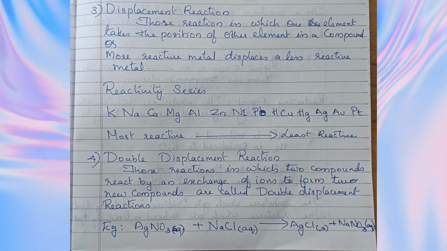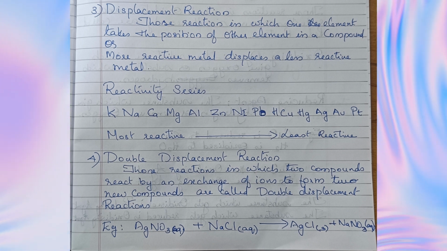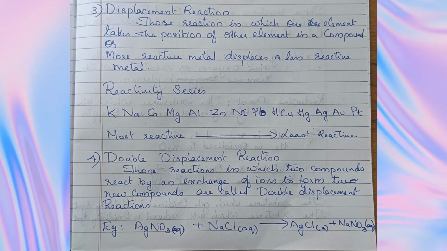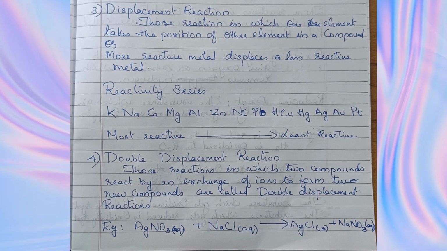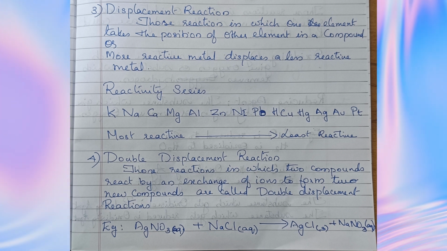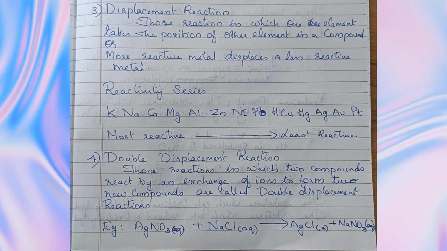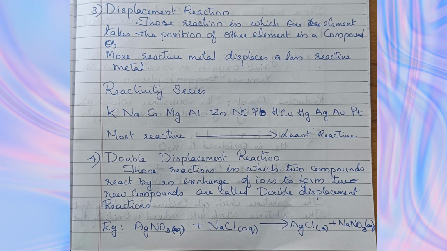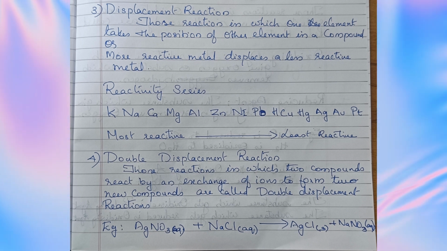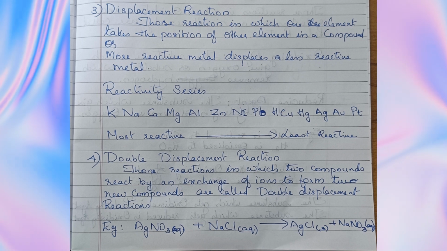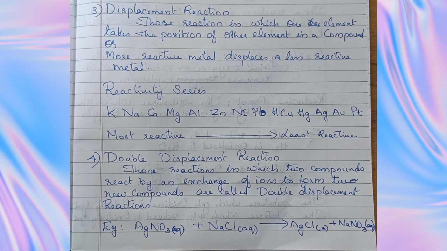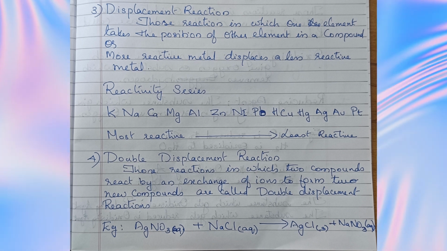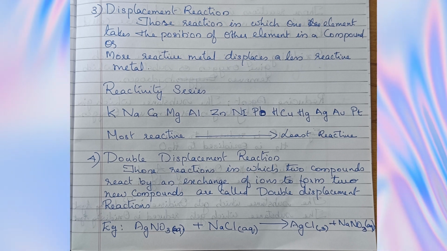Displacement reaction. Those reactions in which one element takes the position of another element in a compound, or a more reactive metal displaces a less reactive metal. We can check this by using the reactivity series. First comes K, Na, Ca, Mg, Al, Zn, Ni, Pb, H, Cu, Hg, Ag, Au, Pt. K is the most reactive while Pt is the least reactive metal.